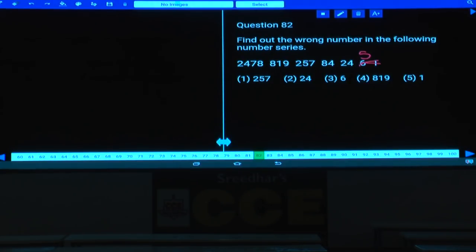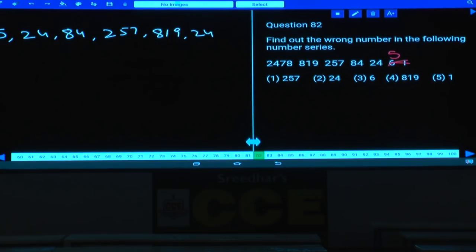Now what is the series here? As the numbers are in decreasing order, start in the reverse order. 5, 24, 84, the next one 257, after this 257, 819, and next to 819 is 2478. As the numbers are increasing at a very fast rate, it must be product or combination. Now let us go for a combination. Now 800 and 2400. How many times has it been multiplied? 3 times. 819 into 3 is how much?